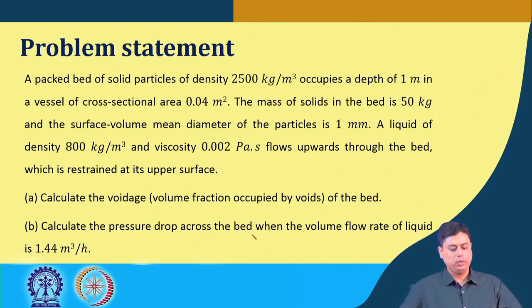So, we have to calculate what is the voidage or the volume fraction occupied by the voids of the bed. And the second part is that calculate pressure drop across the bed when the volumetric flow rate of liquid is 1.44 meter cube per hour.